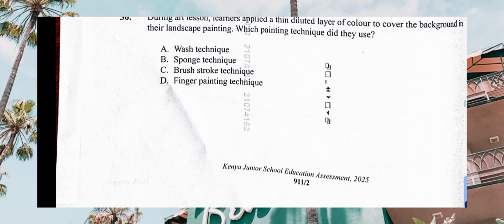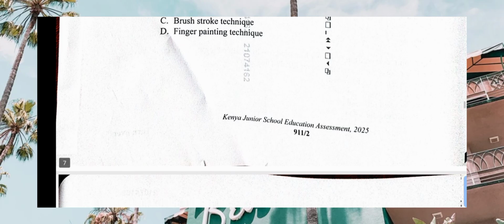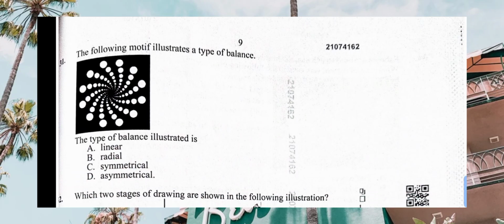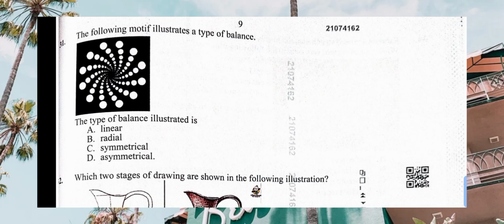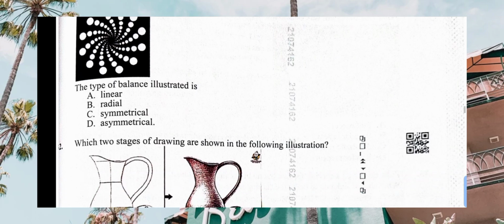Which number is that? Number 30. So we go to number 31. The following motif illustrates a type of balance. This type of balance illustrated is known as, that one is radial balance. Not symmetrical, not asymmetrical, but radial balance.